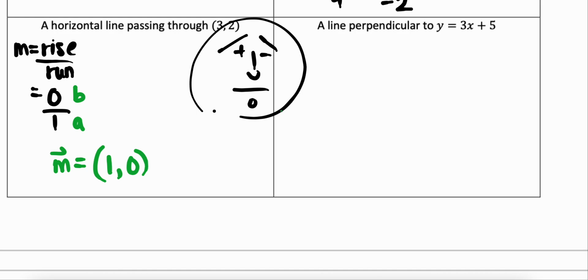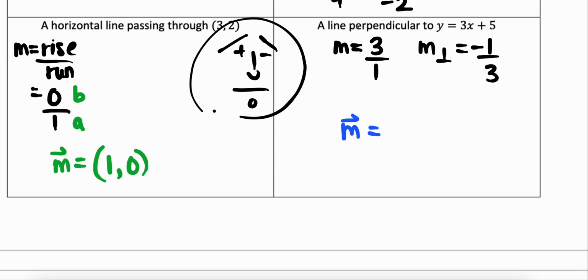Now, perpendicular lines. If we want to find a line perpendicular to y equals 3x plus 5, again, we want to think about what the slope would have been in that original line. Well, my original slope would have been 3, or 3 over 1 if I wanted to think about that as a fraction. Perpendicular lines have slopes that are negative reciprocals of each other. So I'm going to flip my fraction, but change the sign. Again, it doesn't matter where you put that negative sign. Okay, so now this allows me to find my direction vector of a line perpendicular to y equals 3x plus 5, which would be (3, -1).